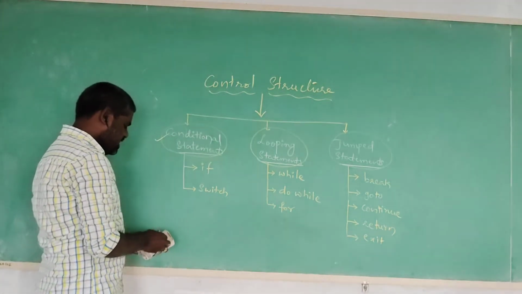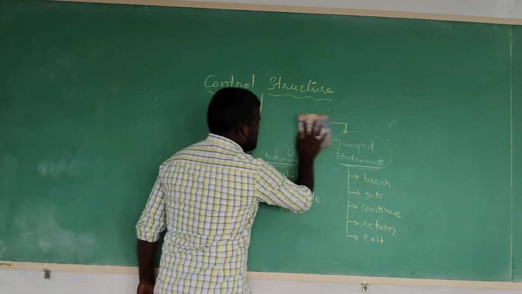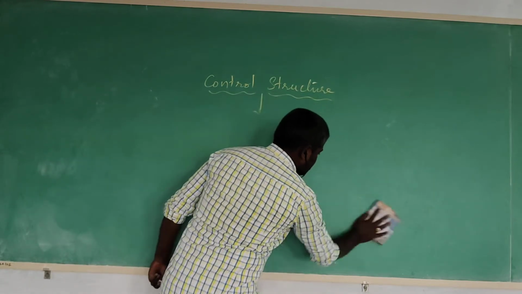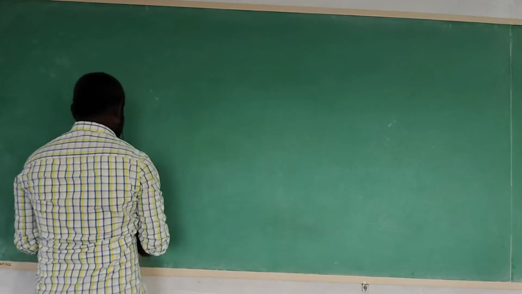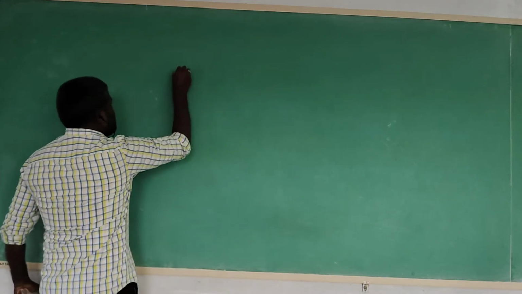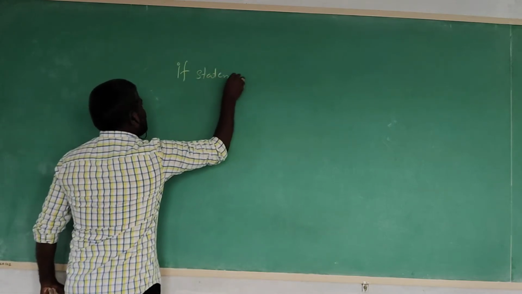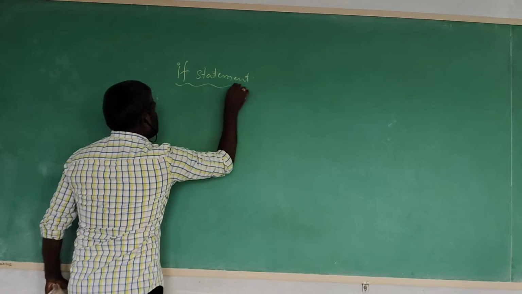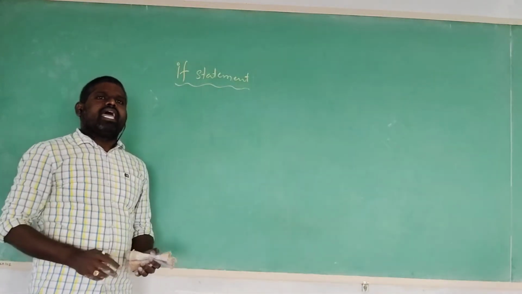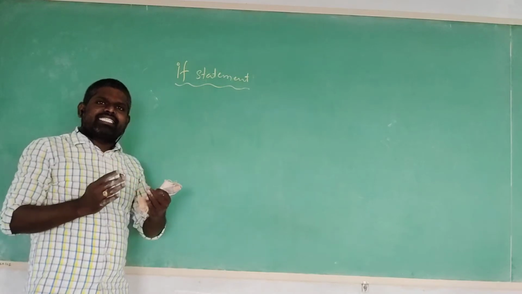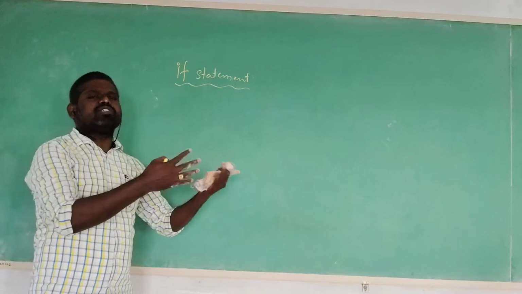Then come to our first one, the conditional statement. In the conditional statement, first one is the if statement. The if statement is a conditional control statement. What is the conditional control? When the user given condition is satisfied, it is going to execute; otherwise, it is going to execute some other one.